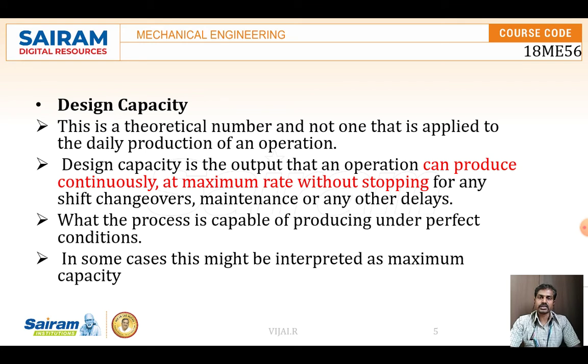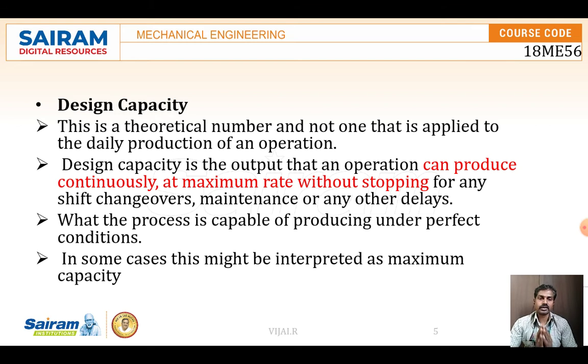And there are three different varieties of definitions out there, the types of capacity. First one is design capacity. What is the design capacity? That is the output of an operation that can produce continuously at the maximum rate without stopping.